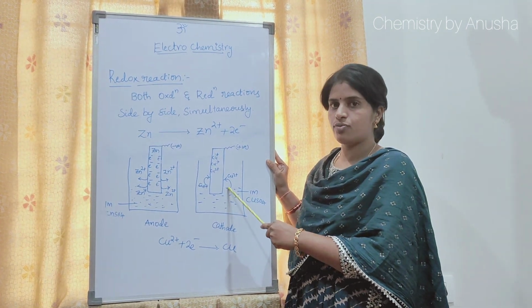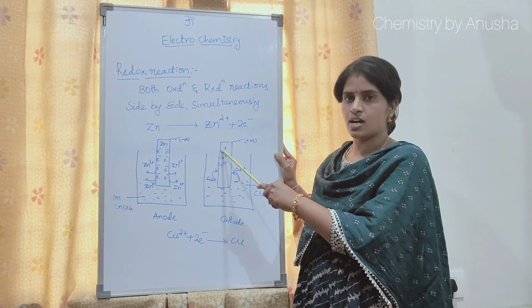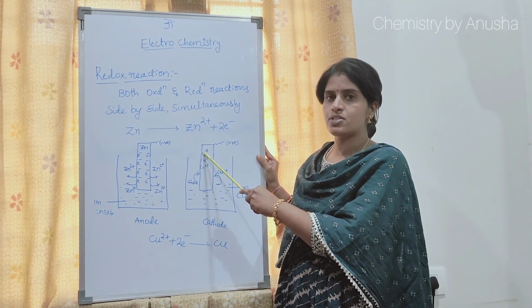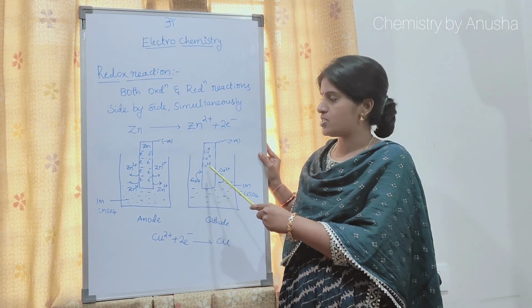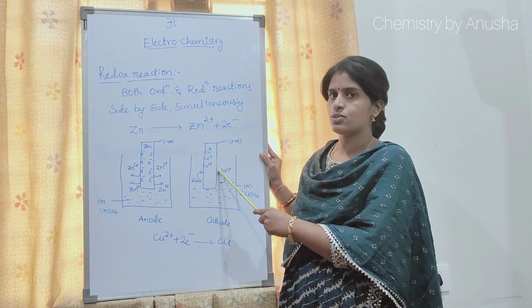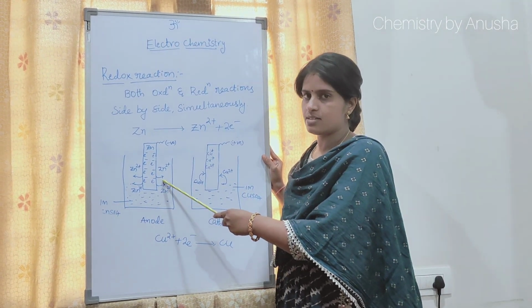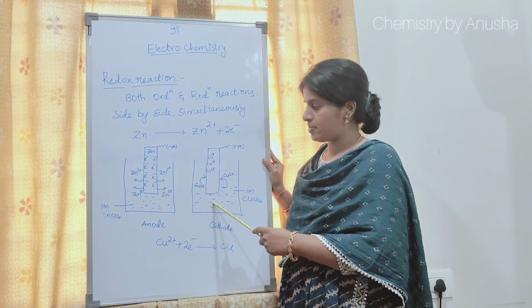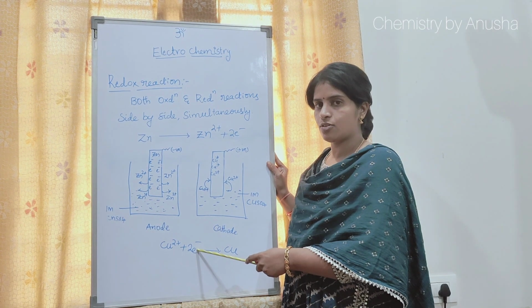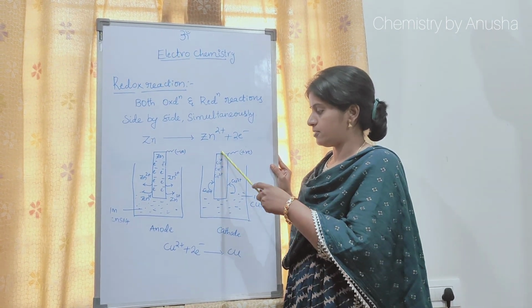By the deposition of copper, this electrode gets positive charge, so the cathode, where the reduction reaction takes place, gets positive charge. So the cathodic electrode is a positive electrode, the anode electrode is a negative electrode. Copper 2 plus ions present in copper sulfate gain these electrons and form copper, which is deposited on the copper rod.